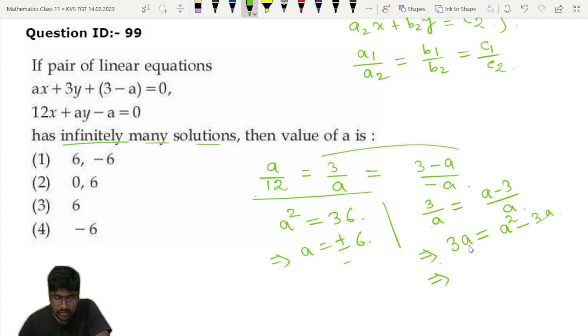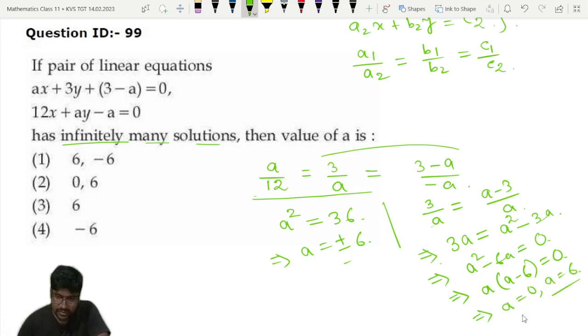So from here what we are getting is that a square minus 6a is equal to 0. So a into a minus 6 is equal to 0. But this is giving us two values, a is equal to 0 or a is equal to 6.